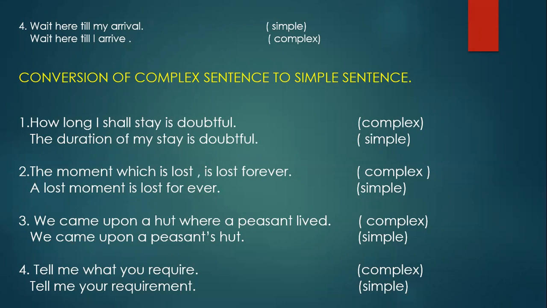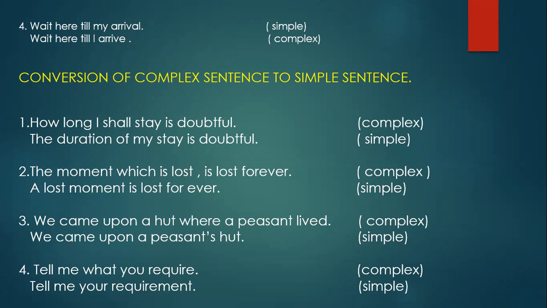Okay, children, you just go through the sample sentences from Total English, from exercise E onwards. Not E, it's conversion of compound sentence to complex sentence. That I'll take in the next class.